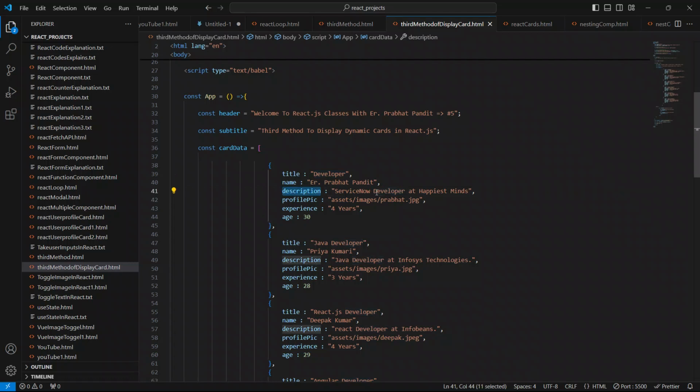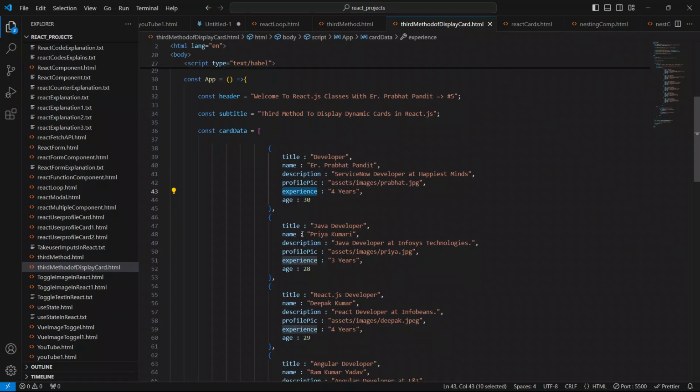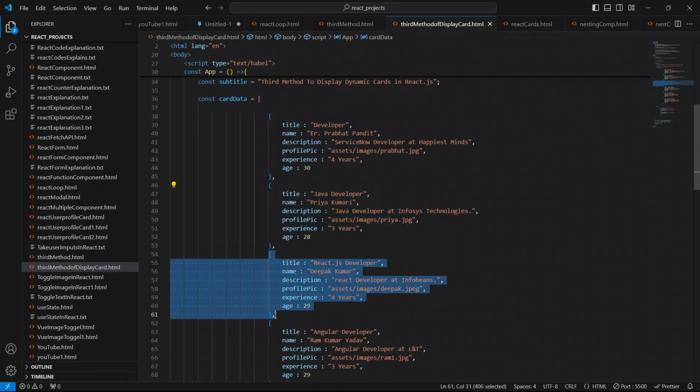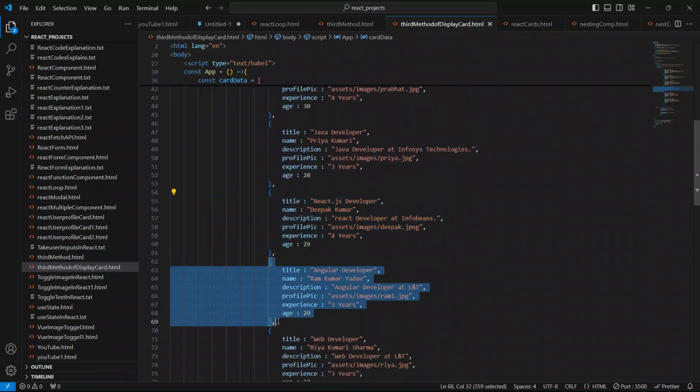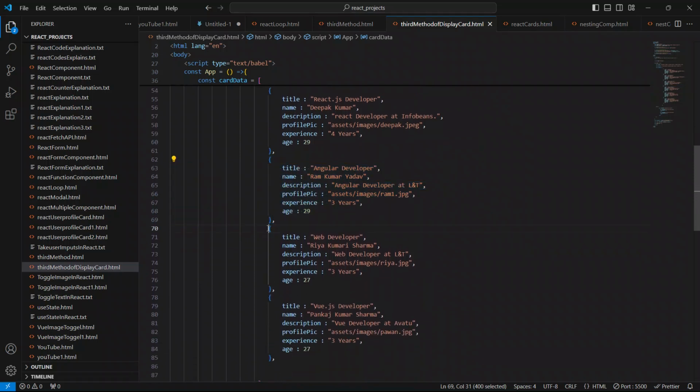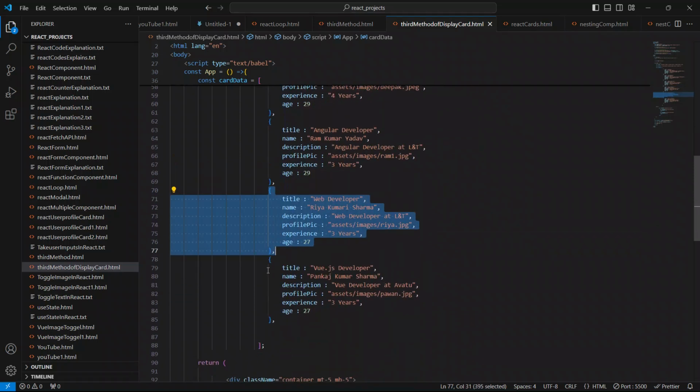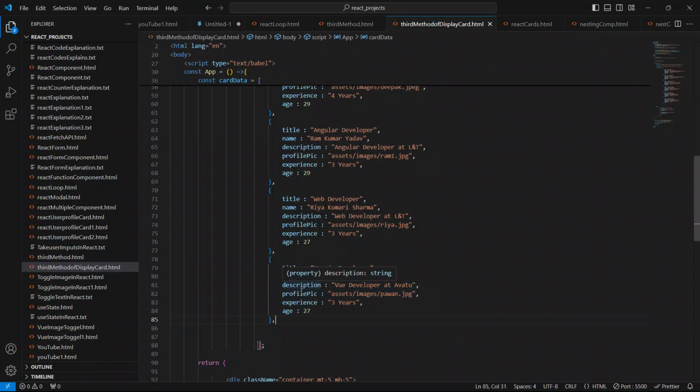ServiceNow developer at Happiest Minds, and profile pic is this assets images profile.jpg, experience is 4 years and age is 30. Likewise for all the elements, for these elements also, you can see title, name, description, profile pic, experience and age.